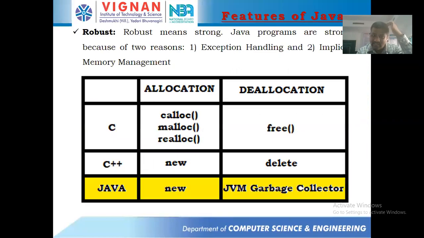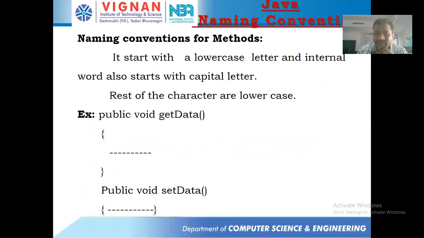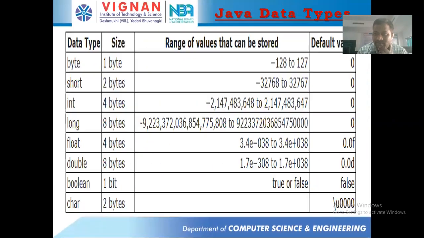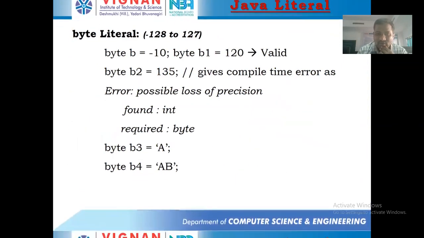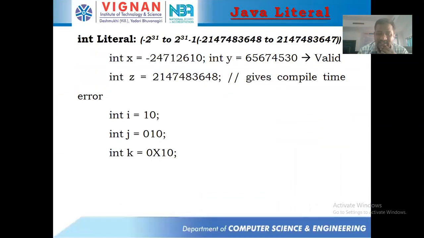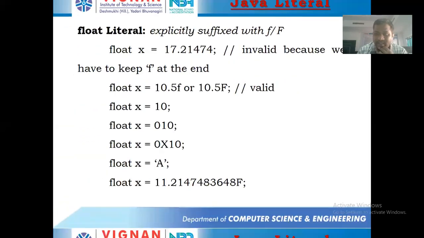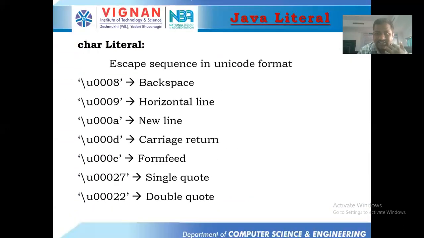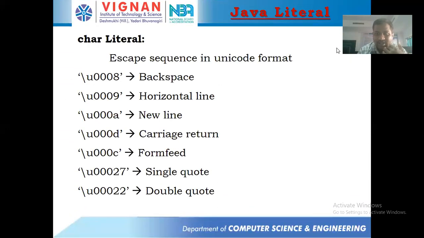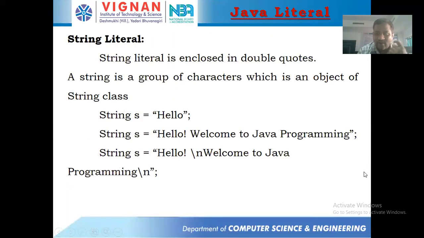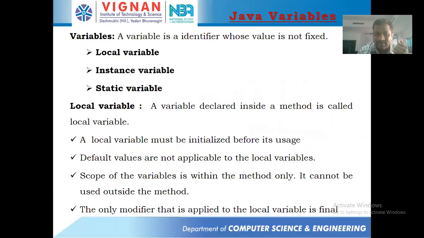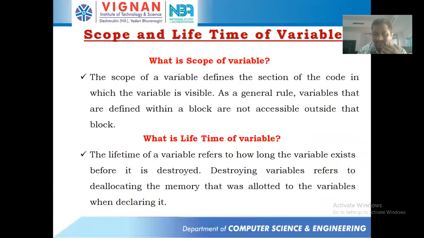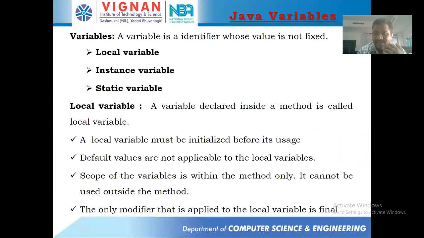Right. Let's go with these things. We discussed the variables concept. What do you mean by variable? We've seen types of variables: local variables, instance variables, and static variables. A local variable means the variable which was declared inside a method. And the variable which was declared inside the class, outside a method, can be considered as an instance variable.